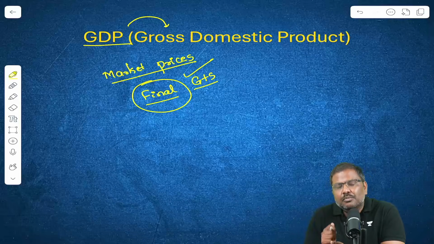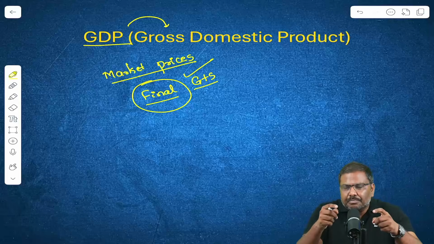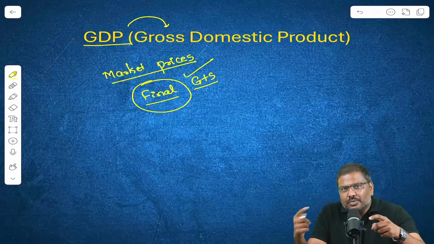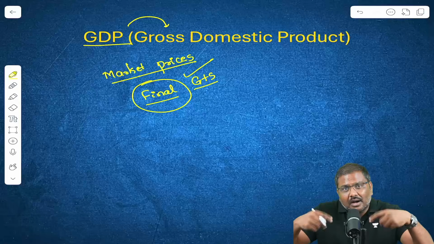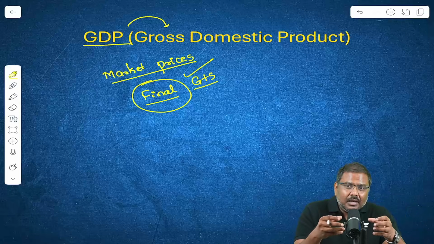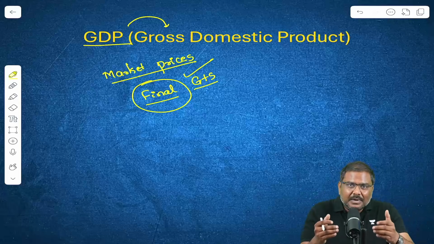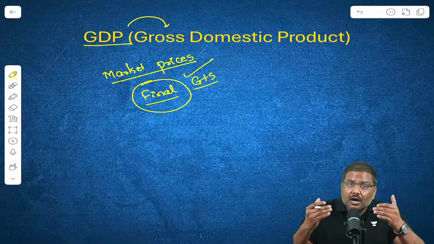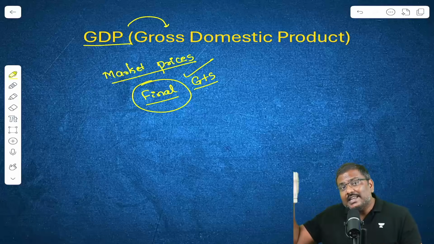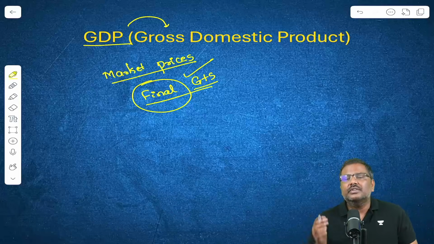Let me elaborate a bit more on this. When we purchase, let's say, milk, it is for preparing tea, preparing some sweets, and consuming by ourselves in the household. We are not purchasing milk to produce something and sell it later in the market. So, when we purchase goods or services for our consumption, not for selling further in the market, these are called final goods and services.